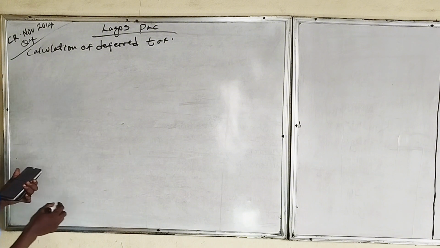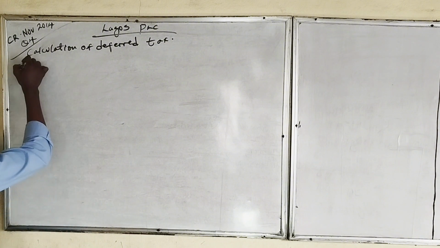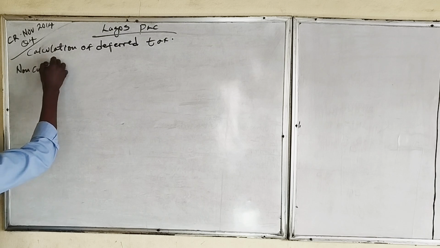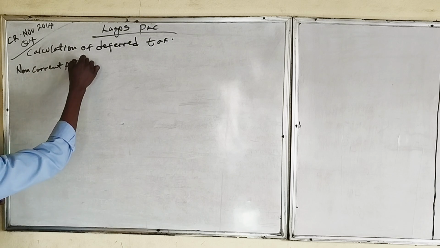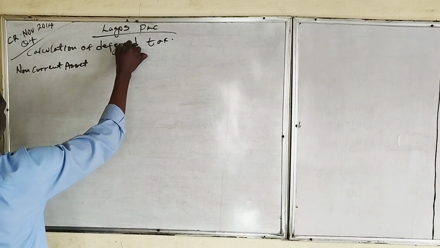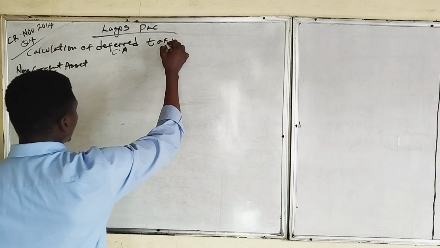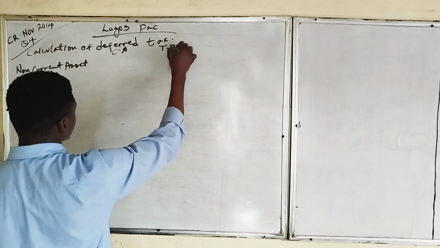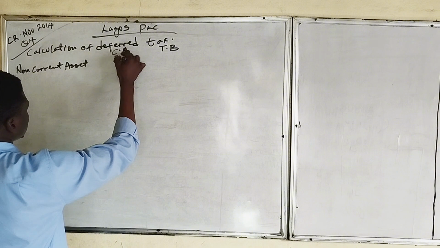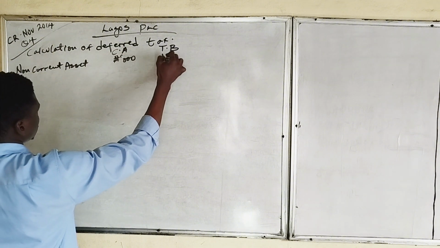Here, they gave us the non-current assets. We have the carrying amount and the tax base. These are in thousands.